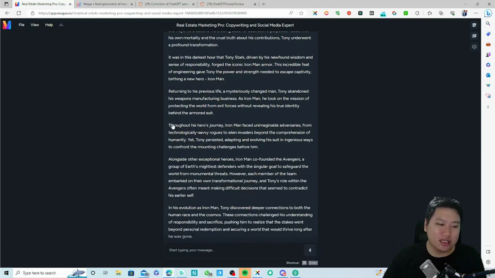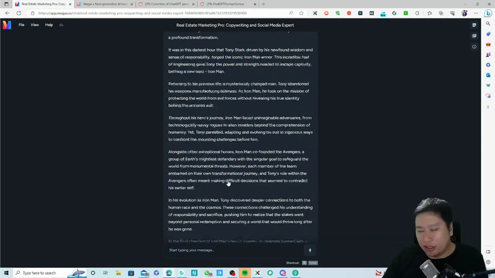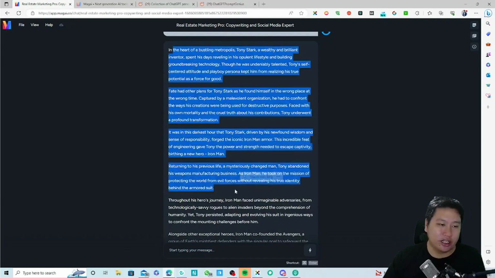So basically, this is a summary of the Iron Man story, which is not really very nice. It only gives me four paragraphs of his story, and it's not descriptive enough. It is lacking information. Who is the malevolent organization and all that? What has he created? What did they take from him and use for destructive purposes? It's not being mentioned.